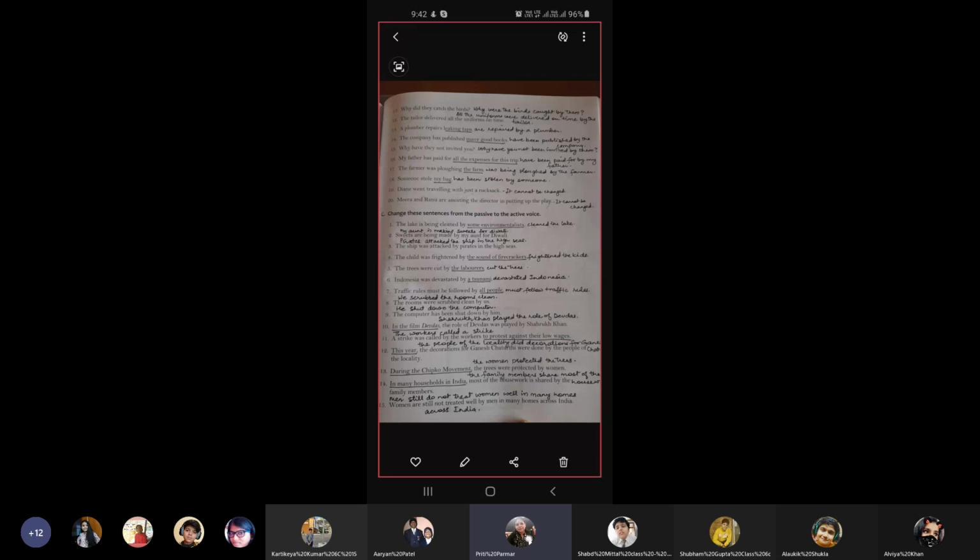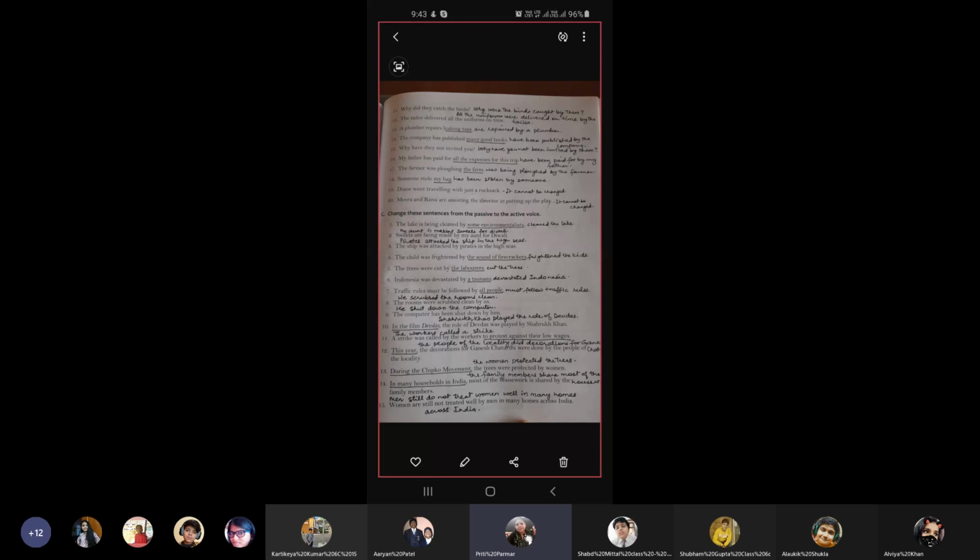Number 8, the rooms were scrubbed clean by us. Answer, we scrubbed the rooms clean. Number 9, the computer has been shut down by him. Answer, he shut down the computer. Number 10, in the film Devdas, the role of Devdas was played by Shah Rukh Khan.